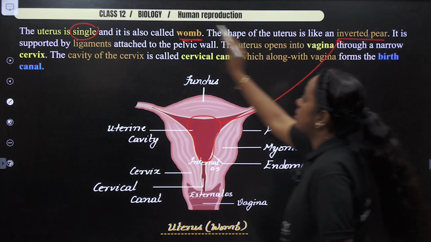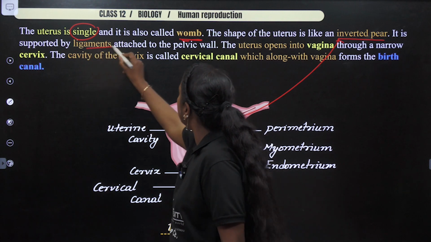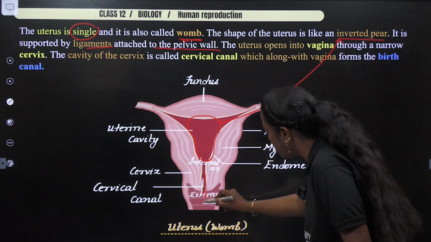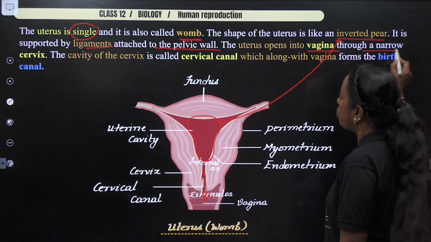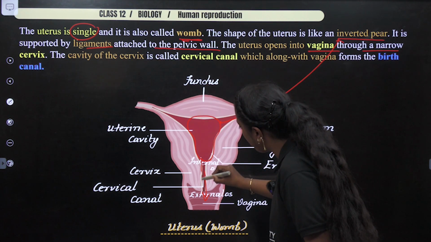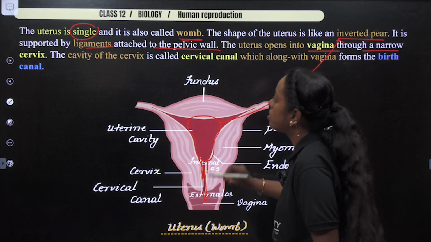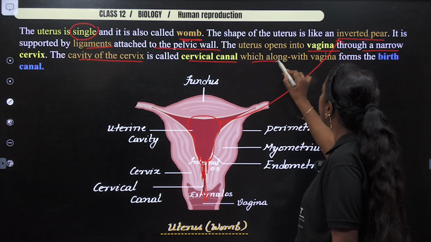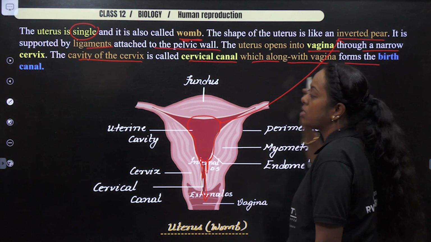Now, it is supported by ligaments attached to the pelvic wall. Next, the uterus opens to the vagina through a narrow cervix. Now you can see what is called the narrow cervix. The cavity of the cervix is called the cervical canal, which along with the vagina forms the birth canal.